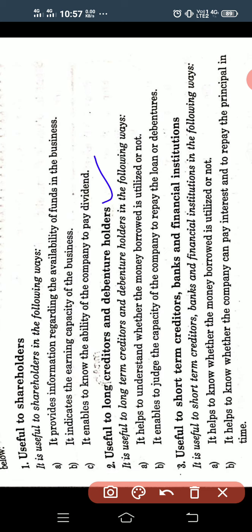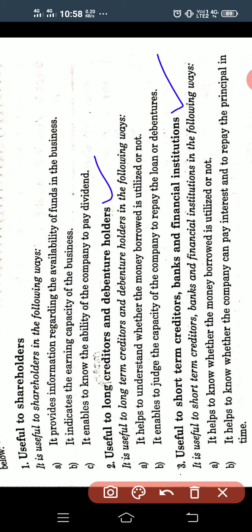Next is useful to the short-term creditors, banks or financial institutions. Short-term creditors are those who have given a loan or credit for a short period, maybe within one year or in months. So it helps to know whether the money borrowed by the business is utilized or not.